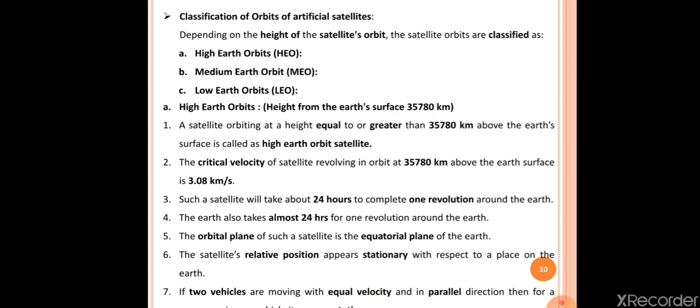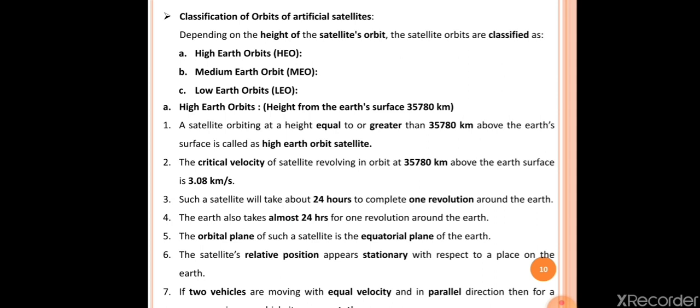Okay, the first one is the high earth orbit, the second one is the medium earth orbit, and the third one is the low earth orbit. So these are the three earth orbits, meaning actually the satellite's orbit. They are based on the height of the artificial satellite above the surface of the earth.